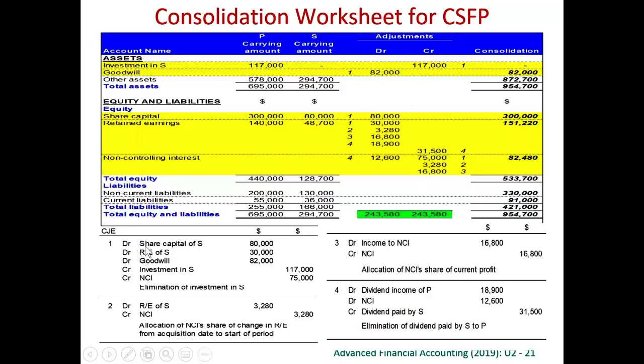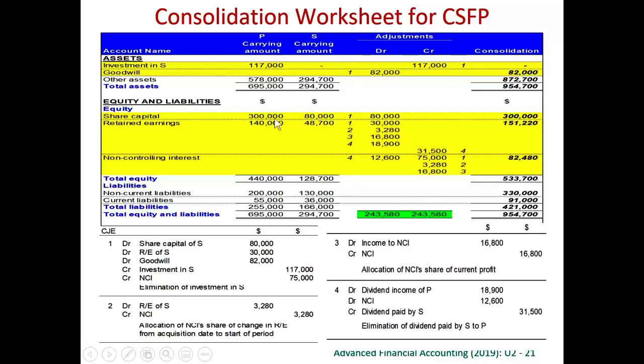Say for example here we debit share capital. So that's why we debit share capital here. We debit retained earnings. So therefore we debit retained earnings. We debit goodwill. So we debit goodwill. We credit investment in subsidiary. So we credit investment in subsidiary. We credit NCI. Therefore we credit NCI here. So remember to insert these NCI figures just before the total equity.